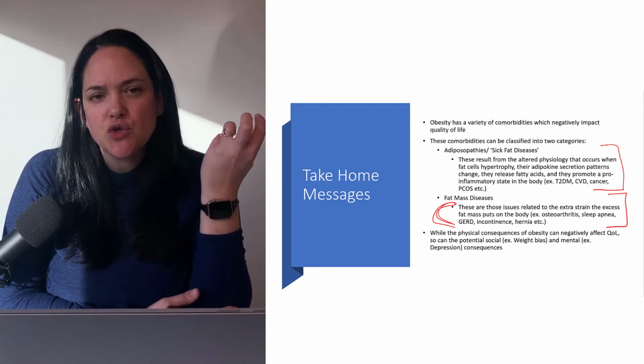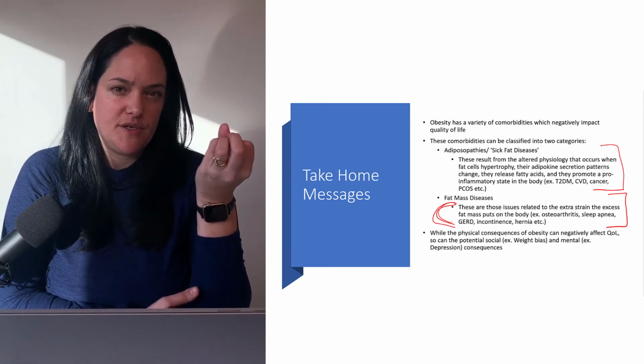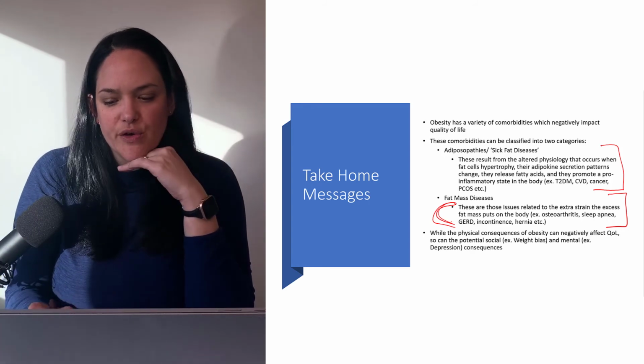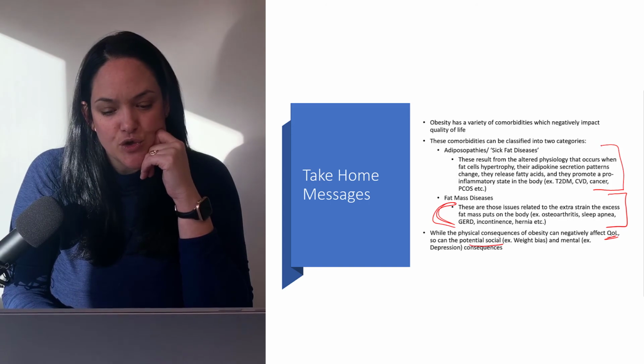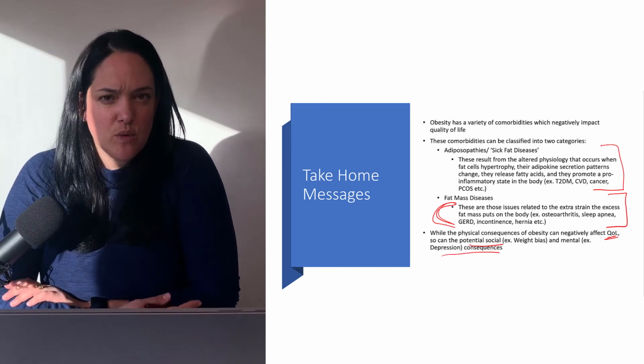And in addition to all these physical complications of obesity, recall that obesity also affects quality of life because of the potential social and mental consequences as well.